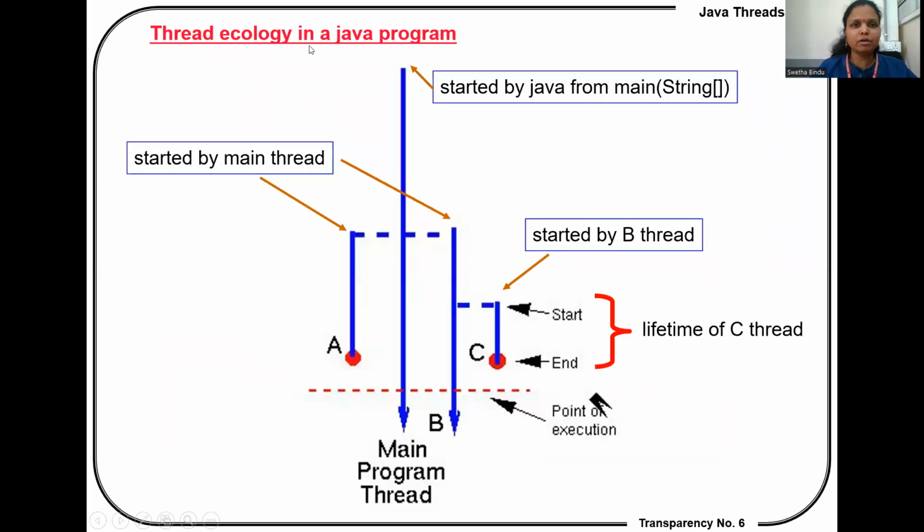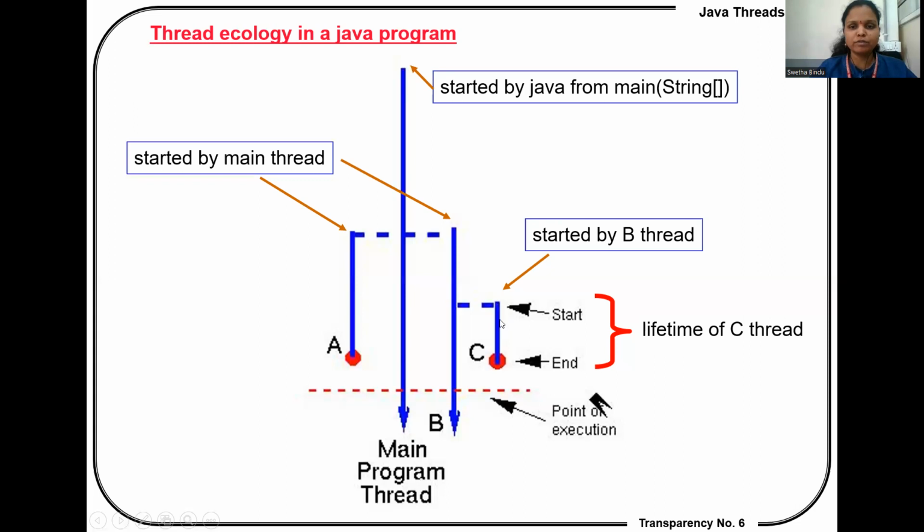Now, threads in a Java program. Execution is started by Java from main: public static void main(String[] args). This statement is present in each and every Java application, and the actual execution of the program begins from this line, started by the main thread. So this is the main program. Each and every Java application has a default thread, which is our main thread, the default main program thread. This thread starts thread B.